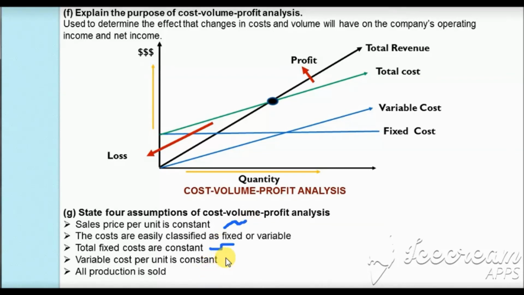However, for cost volume profit analysis, we assume that the variable cost is constant, hence we are getting a linear upward slope for the variable cost. And we also assume that whatever we produce, we sell, that is, all the production is sold. These are the various assumptions we make when we go for cost volume profit analysis.